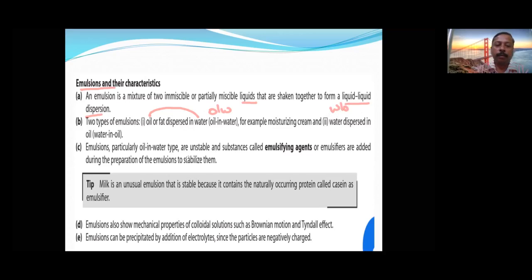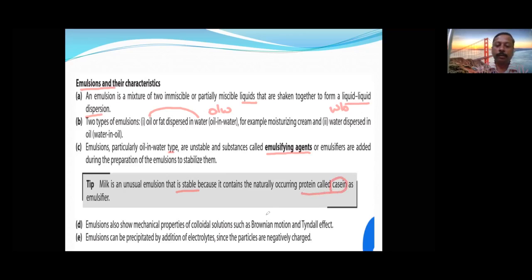Emulsions, particularly oil in water type, are unstable, so they must be added with some emulsifying agents. Like milk is an unusual emulsion that is stable, because it has an emulsifying agent, that is the protein casein.